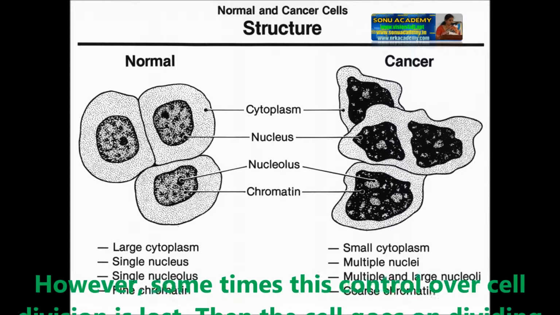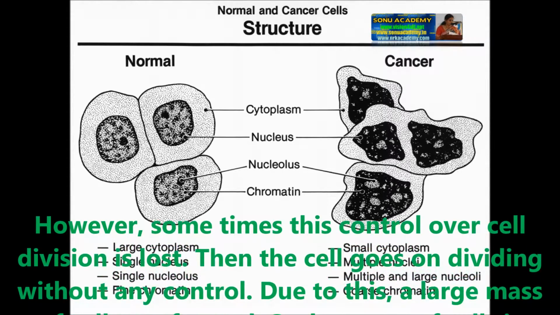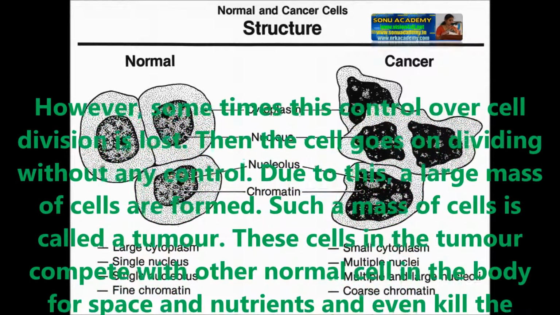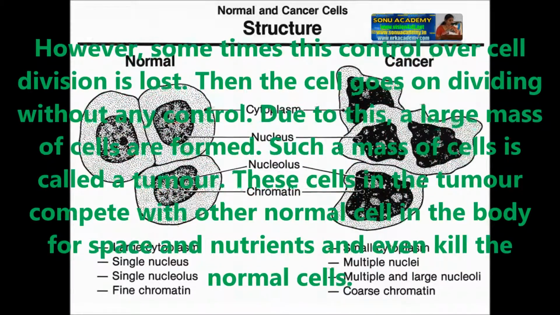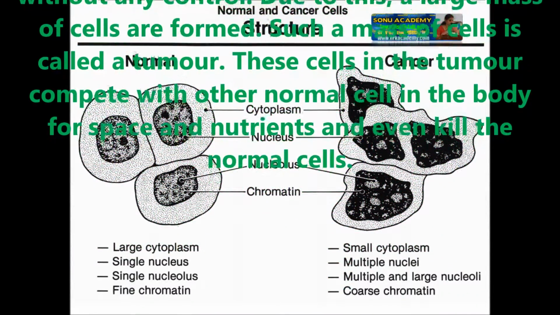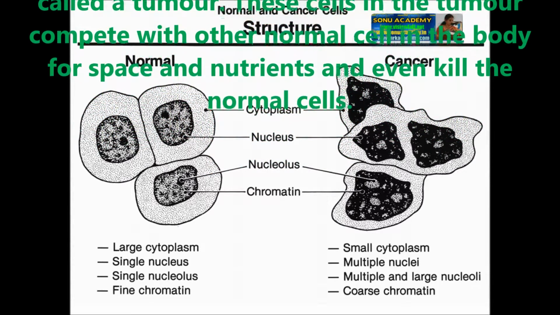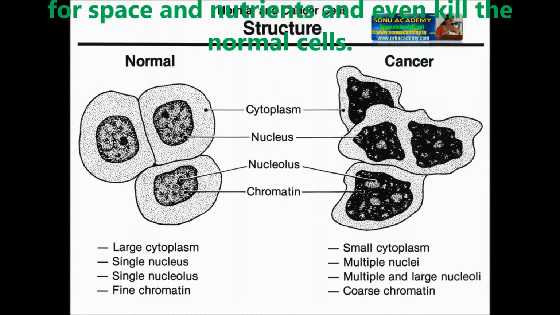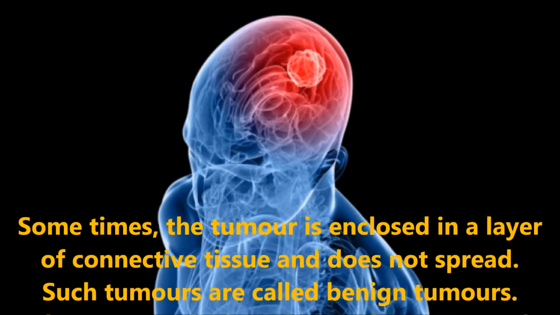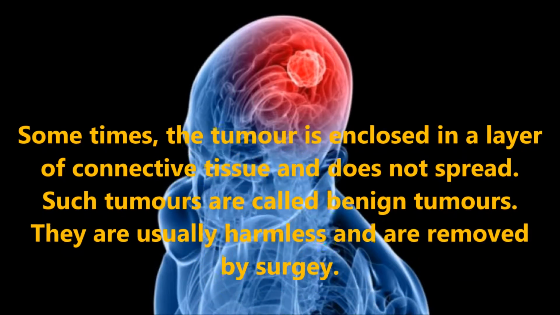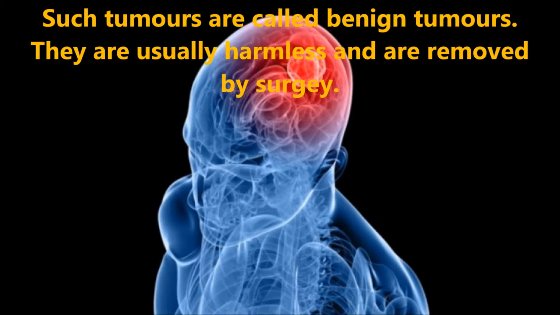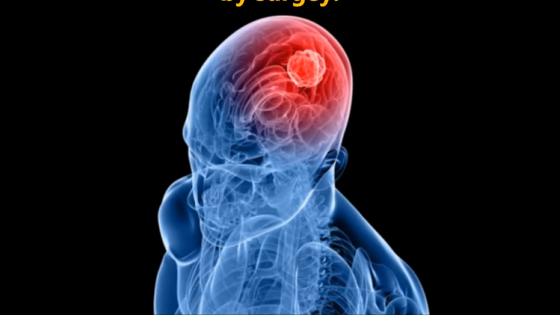However, sometimes this control over cell division is lost. Then the cell goes on dividing without any control. Due to this, a large mass of cells is formed. Such a mass of cells is called a tumor. These cells in the tumor compete with normal cells in the body for space and nutrients and even kill the normal cells. Sometimes the tumor is enclosed in a layer of connective tissue and does not spread. Such tumors are called benign tumors. They are usually harmless and are removed by surgery.